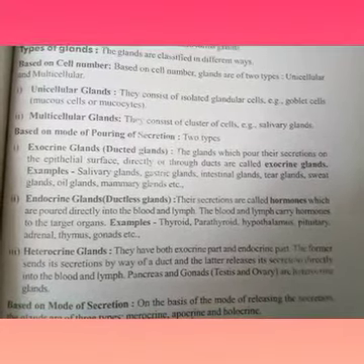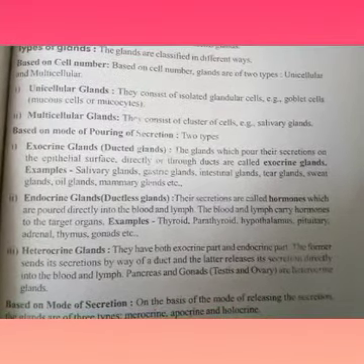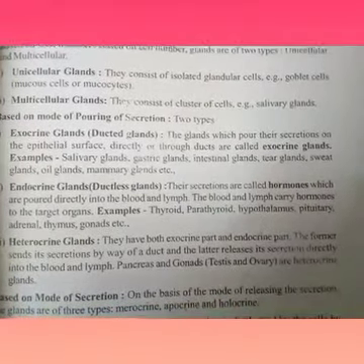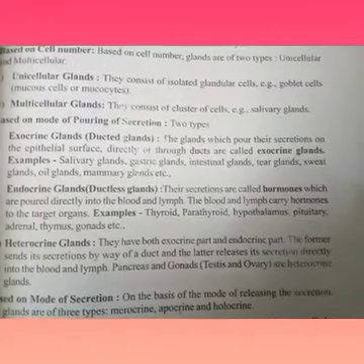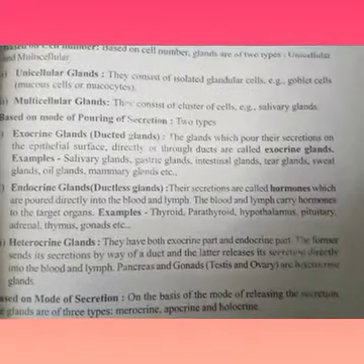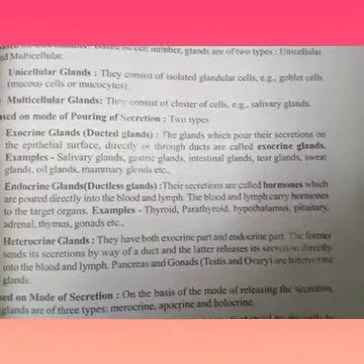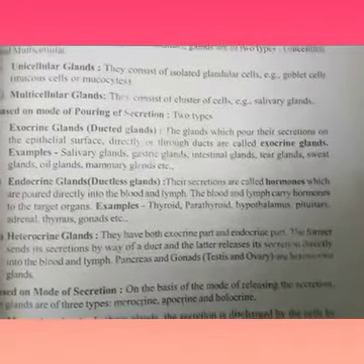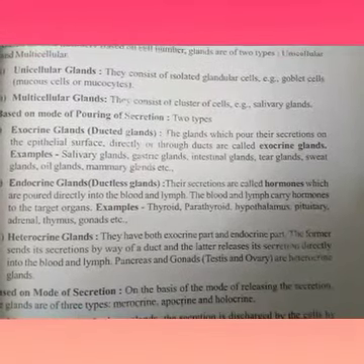It is called a heterocrine gland. They have both exocrine part and endocrine part. The former sends its secretions by way of duct and the latter releases its secretion into the blood and lymph. Pancreas and gonads are heterocrine glands.